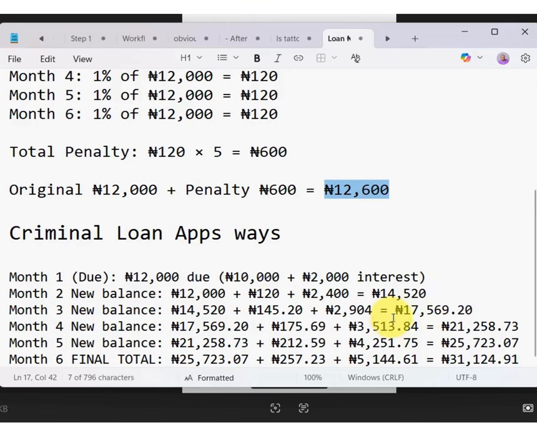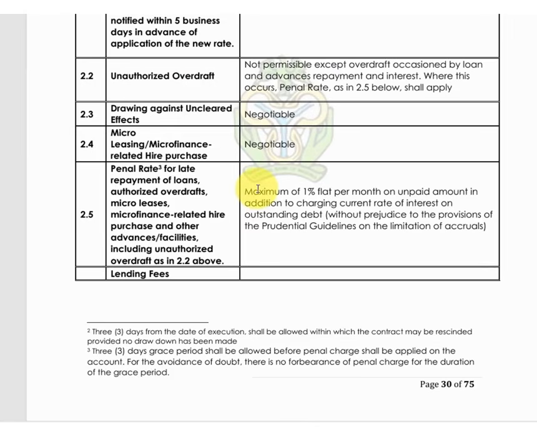They're violating CBN policy. You can view it yourself here. This is the policy. The policy says maximum of 1% flat per month on unpaid amount, in addition to charging current rate of interest on outstanding debts. That is addition. They will add 1% to it, 1% to it, 1% to it. That is how it's calculated, not compound interest. These guys are criminals. They are using compound interest on your loan, and you have to stop paying them. Thank you.